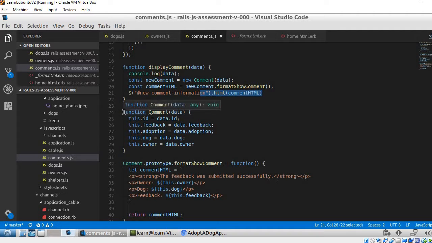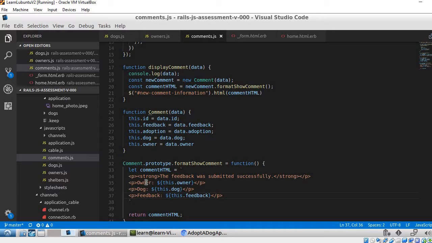We used a constructor function. This lists the attributes for all instances of comment, including ID, feedback, adoption, dog, and owner. And we built a method on the prototype. These methods are especially useful for formatting, and that is exactly what we did here. We specified with the strong tags that we wanted this message to display in bold.